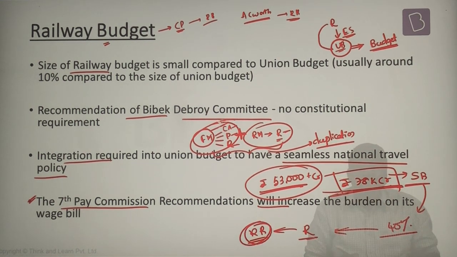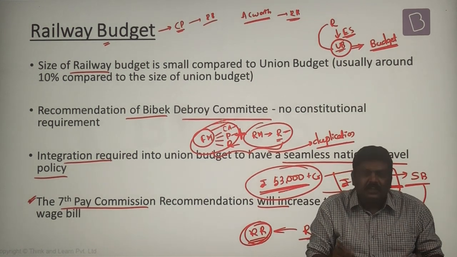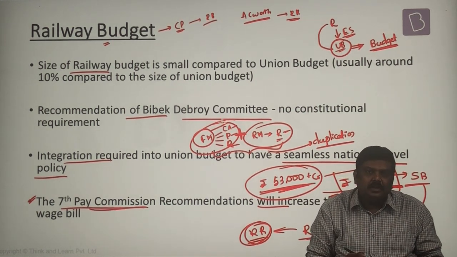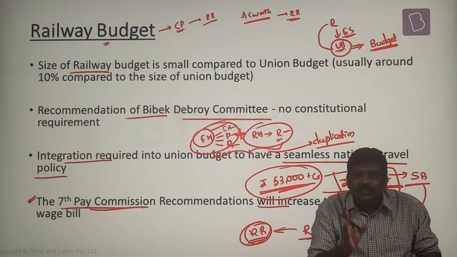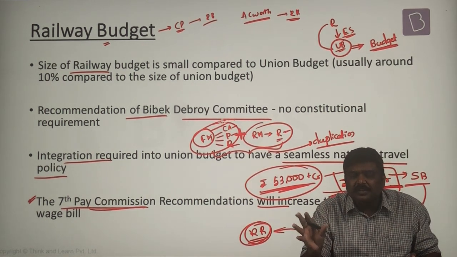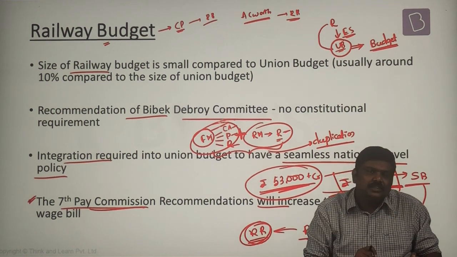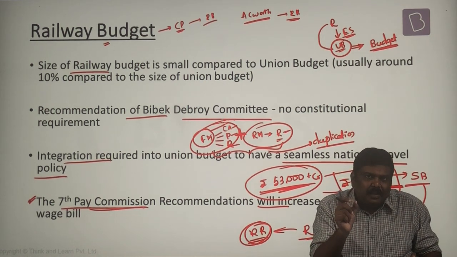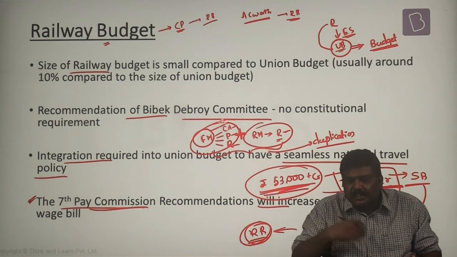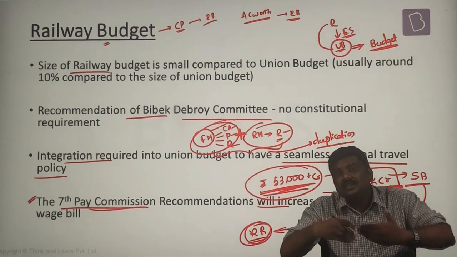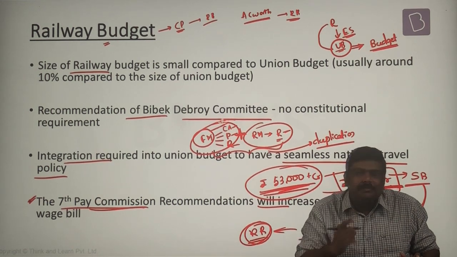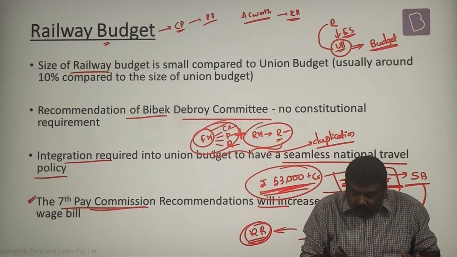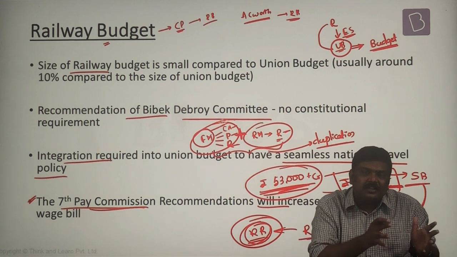I can understand this. With implementation of the recommendation of the 7th Pay Commission, the salary bill of railways will also increase for a simple reason. Railways is one of the largest employment generators in India. Now, as a result of this, the salary bill will balloon from more than 53,000 crore rupees to more than 78,000 crore rupees. And this amount is almost more than 40% of the total expenditure allocated on the railway budget.